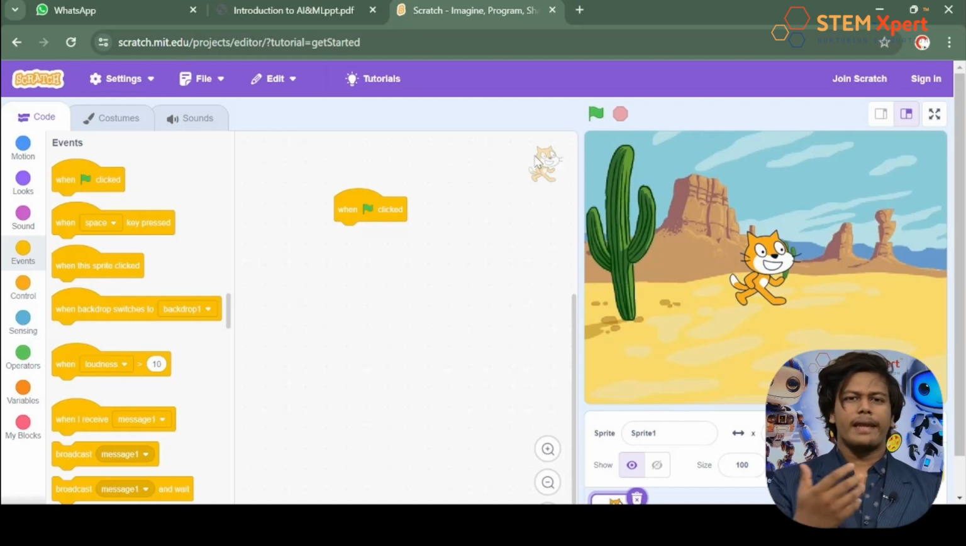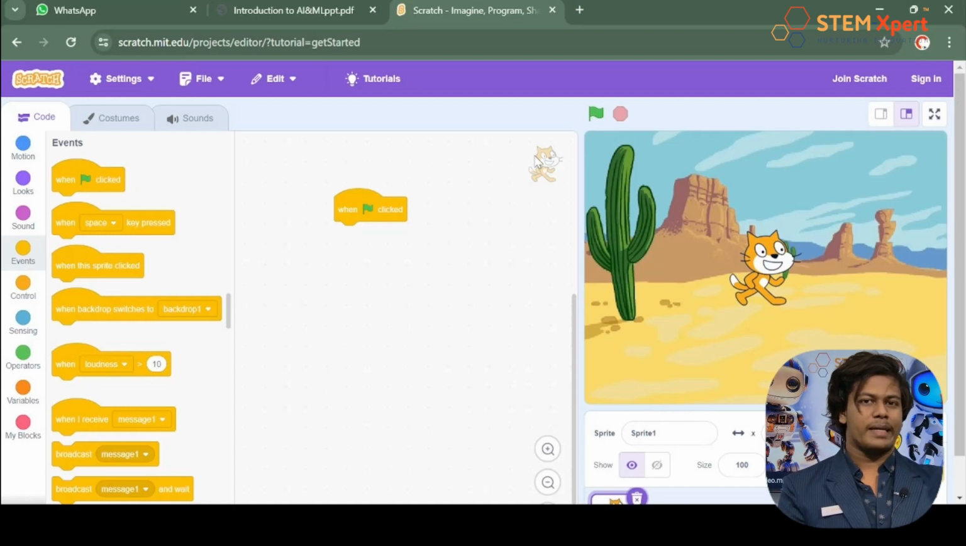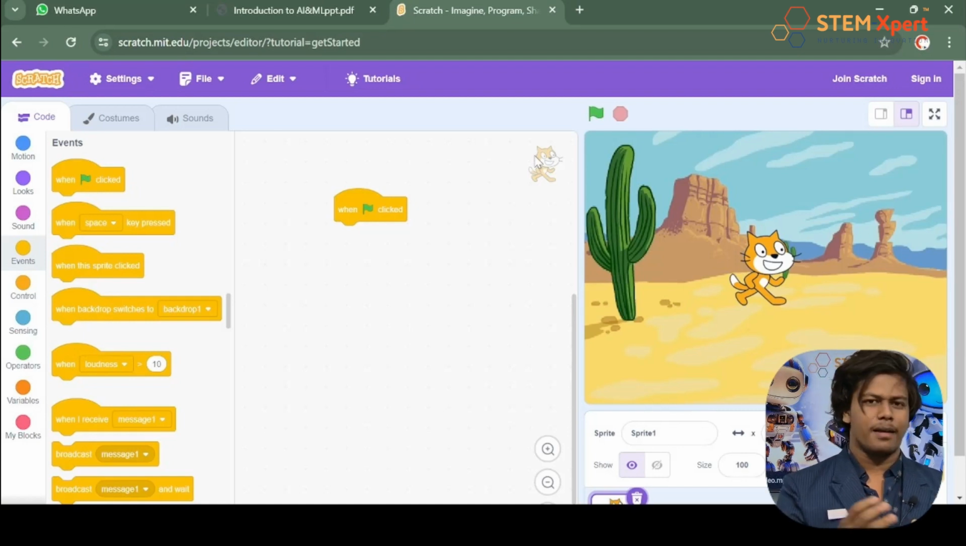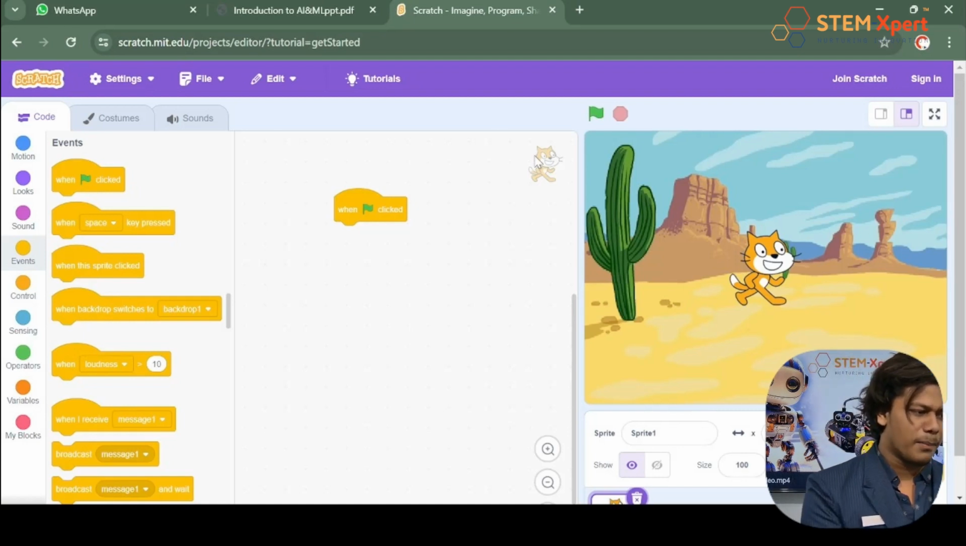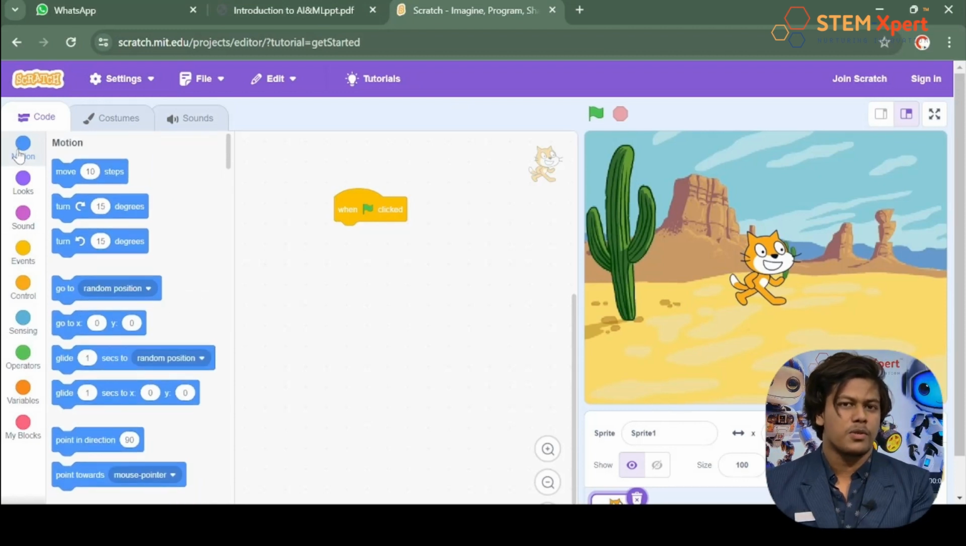Now let's talk about the next one. I want the cat to move a little bit forward. How is that possible? Any guess from anyone? Feels like you all are familiar with the blocks, right? And I told you, if you click on the option, you will be getting a lot of advanced options of it. So just look at the blocks. Any guess? Yeah, just click on the motion. Very good.